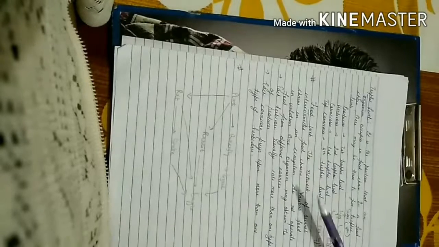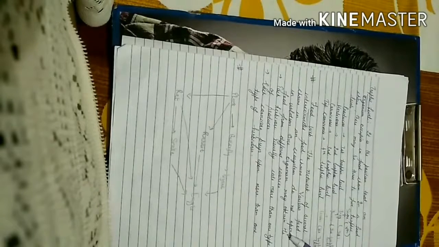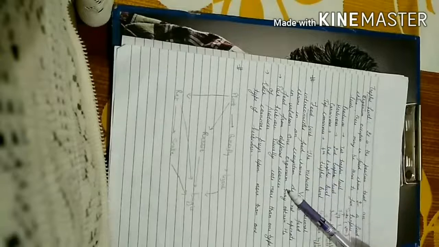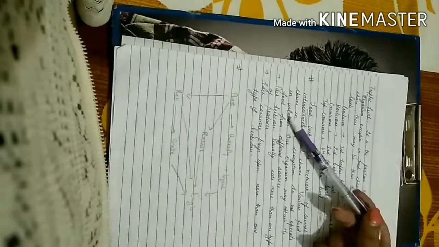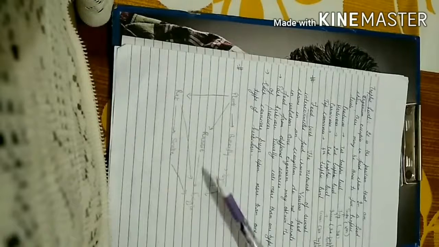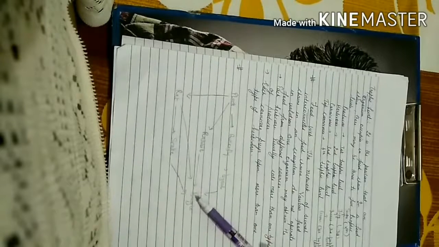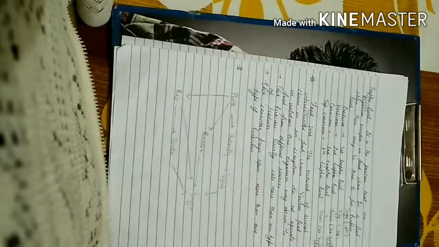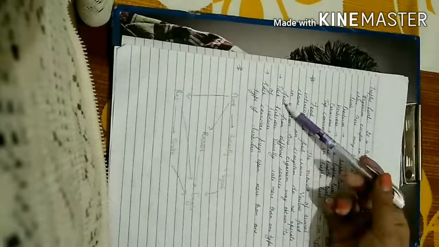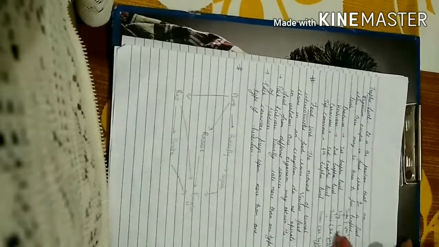So a food web is the network of several interconnected food chains. The various food chains in an ecosystem do not operate in isolation. One organism may obtain its food from different sources. So you may see here, the eagle is obtaining food from different sources. It is obtaining food either from a rabbit, or from a snake, or directly from a rat. So each organism may obtain food from different sources in a food web.